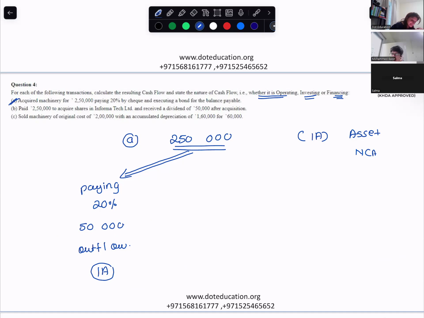What about the balance? The balance is payable. That means you will pay in future, through bonds.